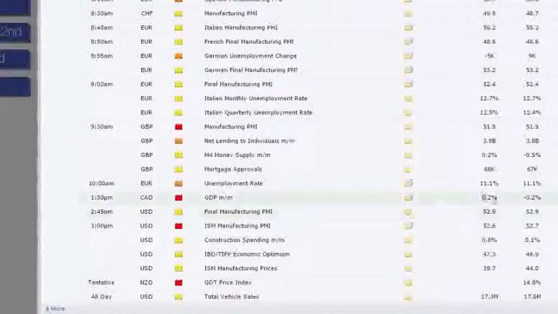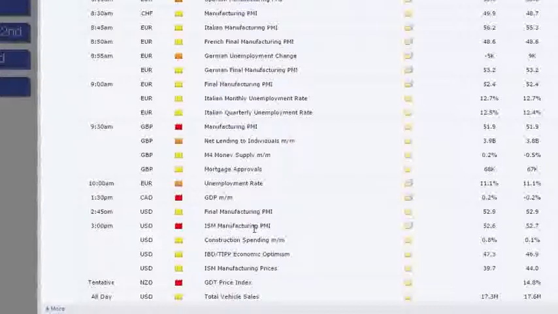Then we've got Canadian GDP, which is expected to come out better. Of course, the underlying fundamentals on the Canadian dollar are weak, so not really looking to trade into that because it's looking like it's going to be a good figure. But if we get a worse than expected reading, anything 0% or below, if it's negative, that'd be brilliant. We want to be looking to sell the Canadian dollar out of that event, but of course only if we get that negative reading.